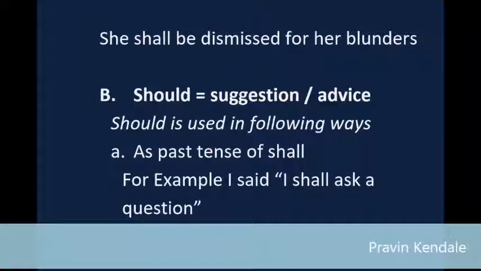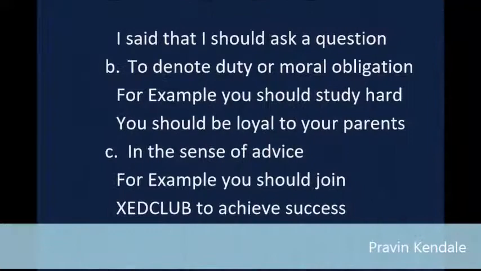A: Is the past tense of shall. For example, I said I shall ask a question. I said that I should ask a question. B: To denote duty or moral obligation. For example, you should study hard. You should be loyal to your parents. C: In the sense of advice. For example, you should join Z Club to achieve success.